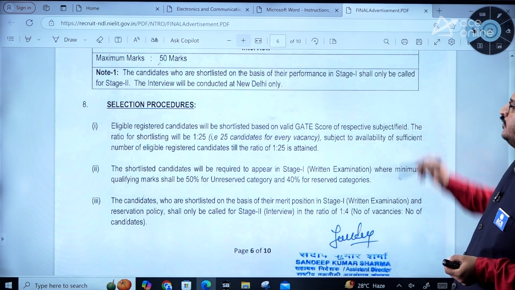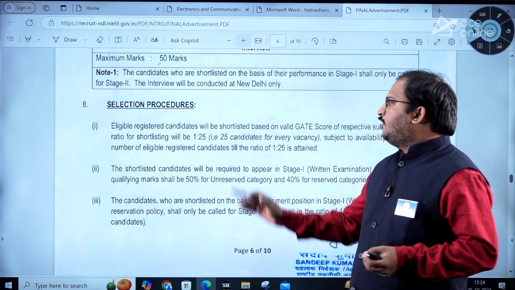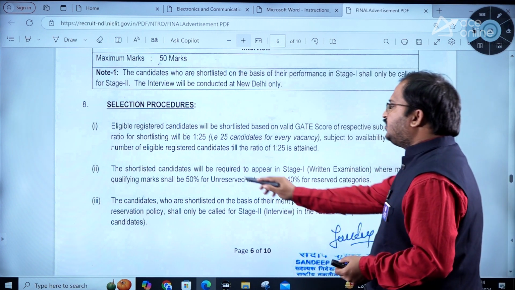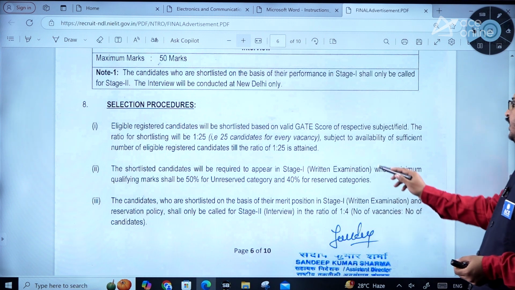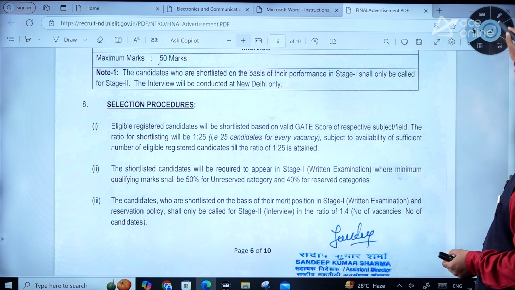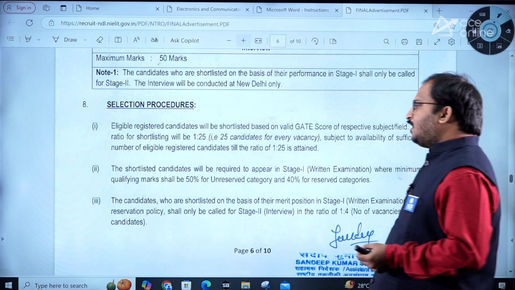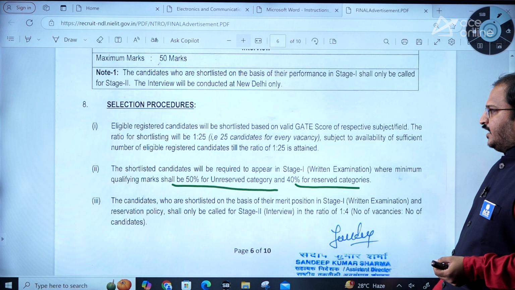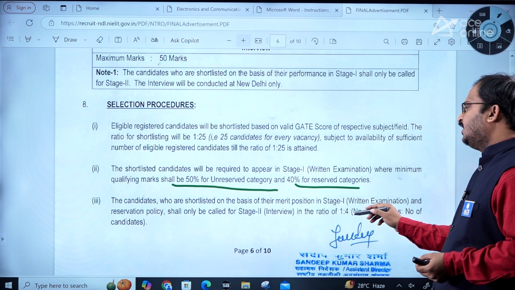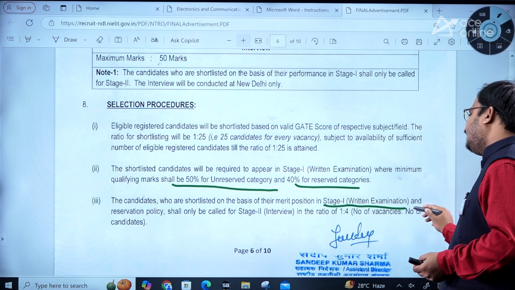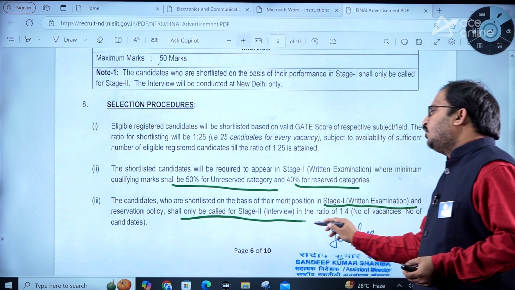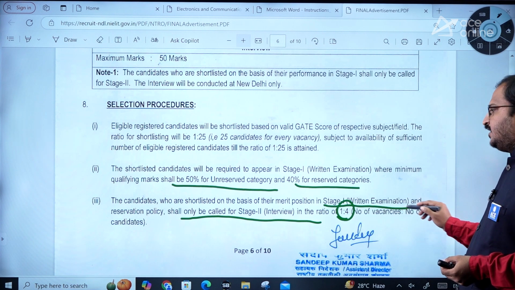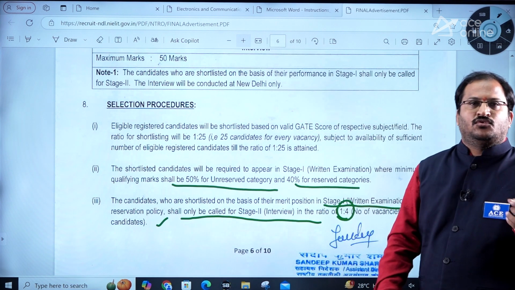So for the first round of this examination, through GATE score, in 1:25 ratio they will shortlist depending upon the applications received. Then the shortlisted candidates will be required to appear in the stage 1 written examination, where the minimum qualifying marks shall be 50% for unreserved category and 40% for reserved categories. The candidates who are shortlisted on the basis of their merit position in stage 1 written examination and reservation policy shall only be called for stage 2 interview in the ratio of 1:4, number of vacancies to number of candidates. So this is 1:4, dear students.